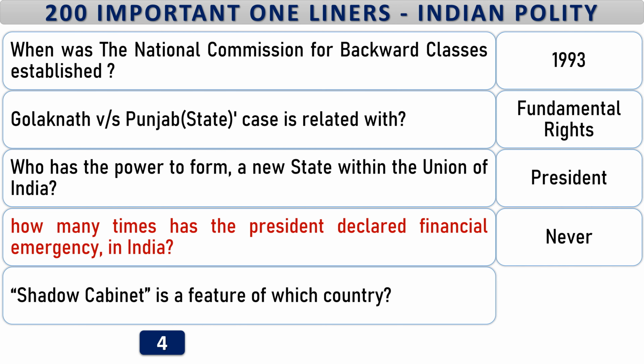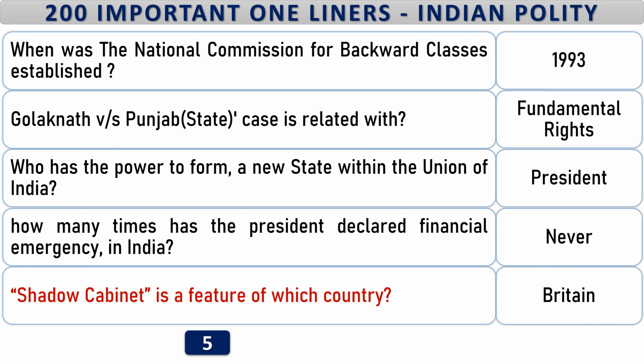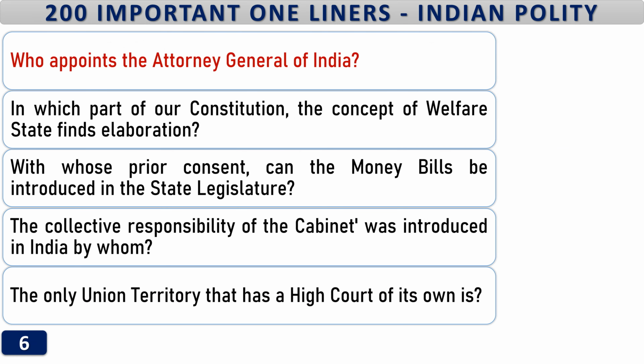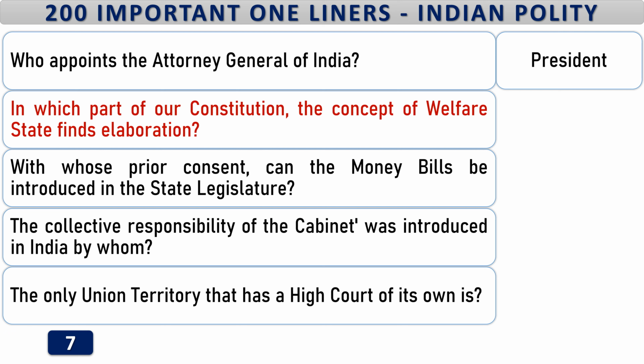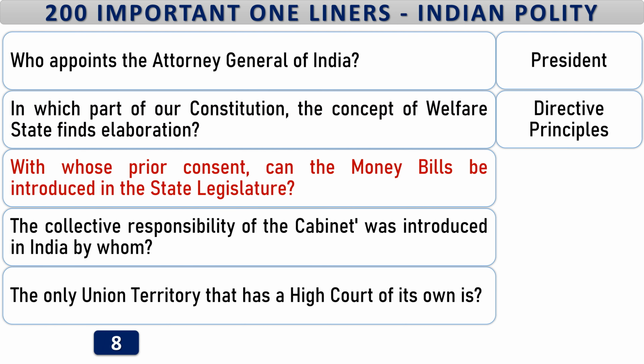Never. Shadow cabinet is a feature of which country? Britain. Who appoints the Attorney General of India? President. In which part of our Constitution the concept of welfare state finds elaboration? Directive principles. With whose prior consent can the money bills be introduced in the state legislature?